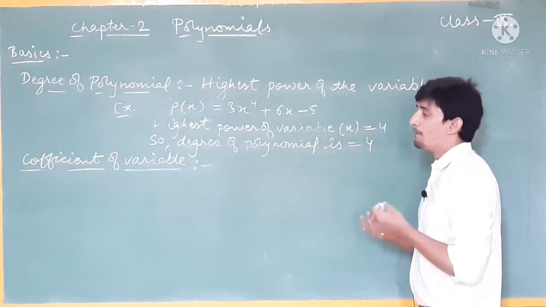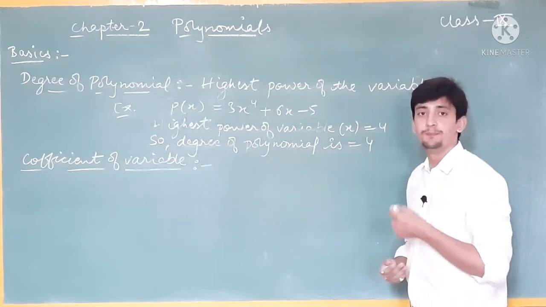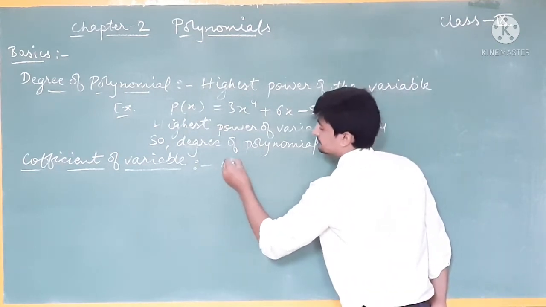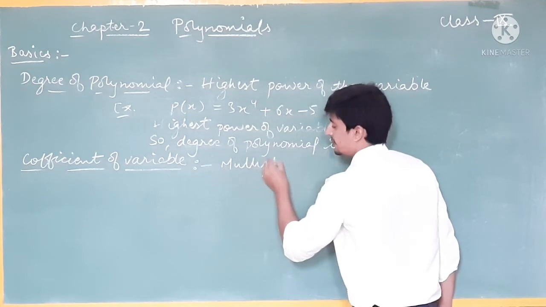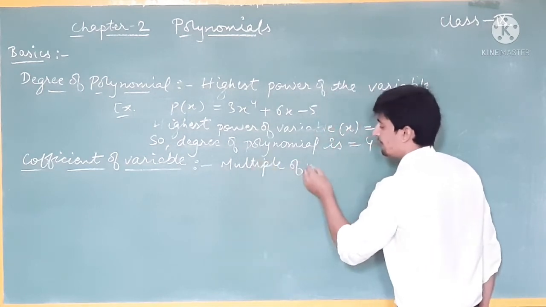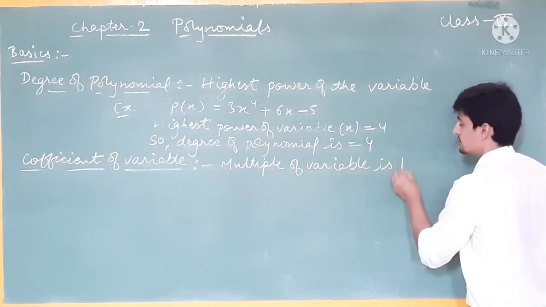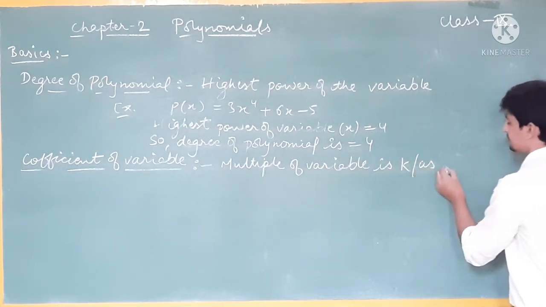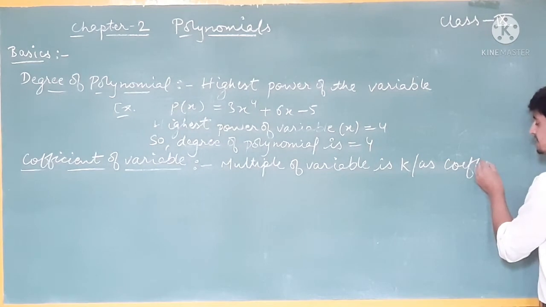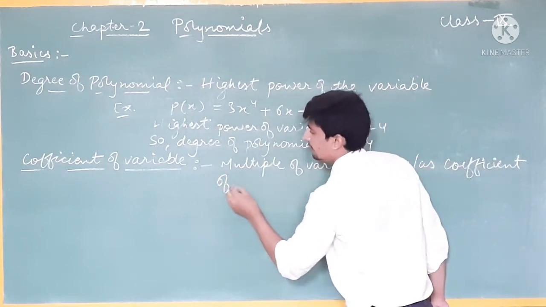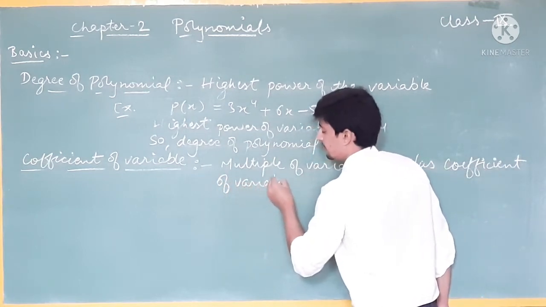We can say the multiple of the variable is known as the coefficient of the variable.